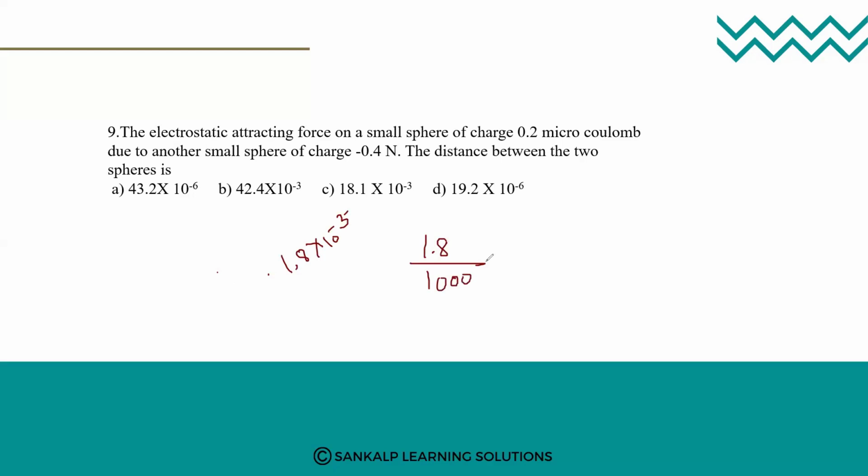Correct? So 1.8 divided by 1000 equals 0.0018. Now you take the square root of 0.0018. If you take the square root of this term, it will give 4